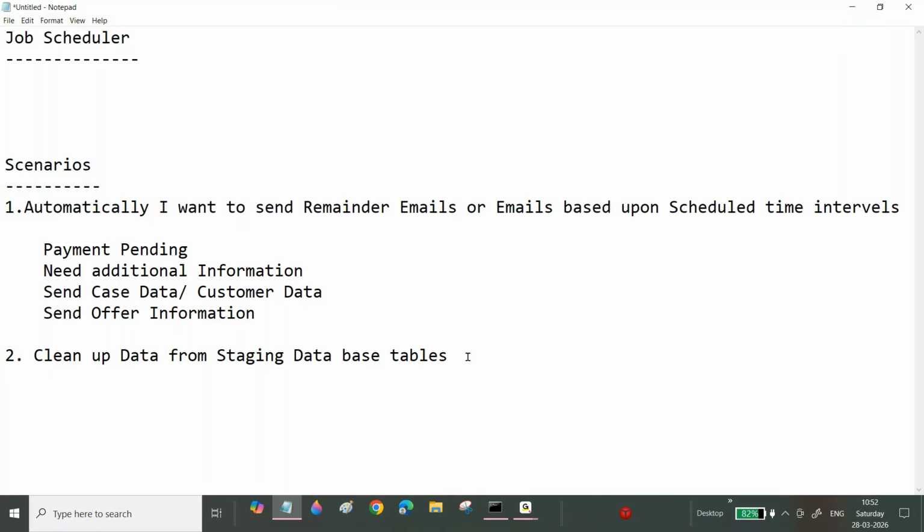When you are processing your case, at that time you are temporarily storing data into the database tables. You got it, right? Temporarily you are storing the data into the tables. Now see, your table data keeps increasing day by day.